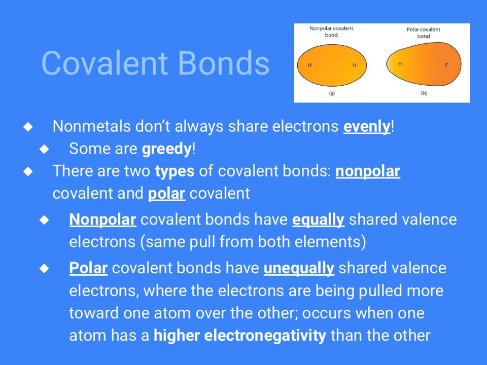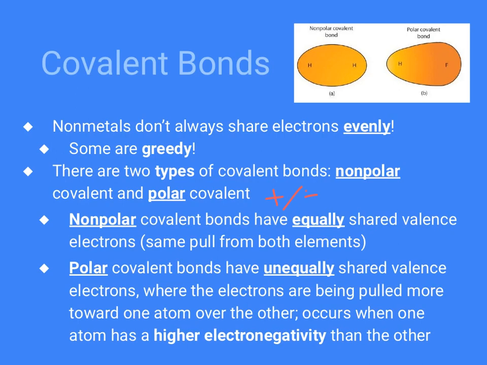There's 2 types of covalent bonds then. We have polar covalent bonds and nonpolar covalent bonds. The term polar means basically that you have a positive and a negative end to the bond. Nonpolar means that they would both be essentially neutral. So nonpolar covalent bonds are when they're sharing equally, meaning both atoms are pulling with the exact same force. Neither of them is spending more time with the electrons. Neither of them has more visitation rights with the electrons.